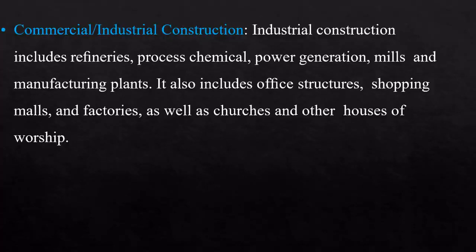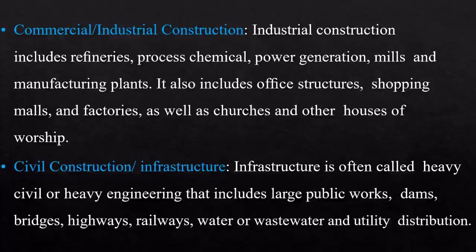Commercial or industrial buildings. So industrial construction includes refineries, process chemical, power generation, mills and manufacturing plants. It also includes office structures, shopping malls and factories, as well as churches and other houses of worship. So all these come under commercial or industrial construction. And the third sector in construction is civil construction or civil infrastructural construction.